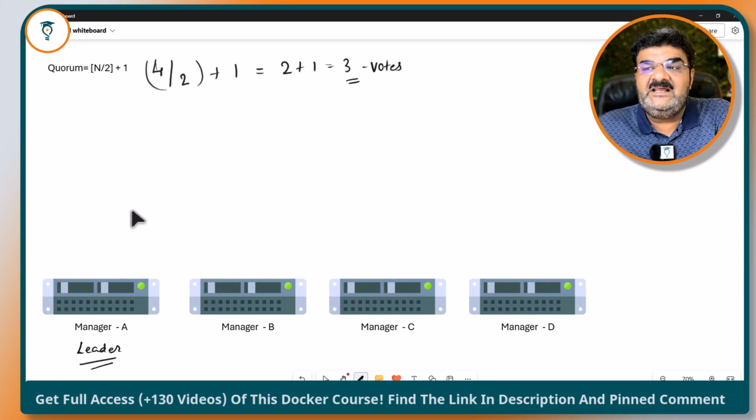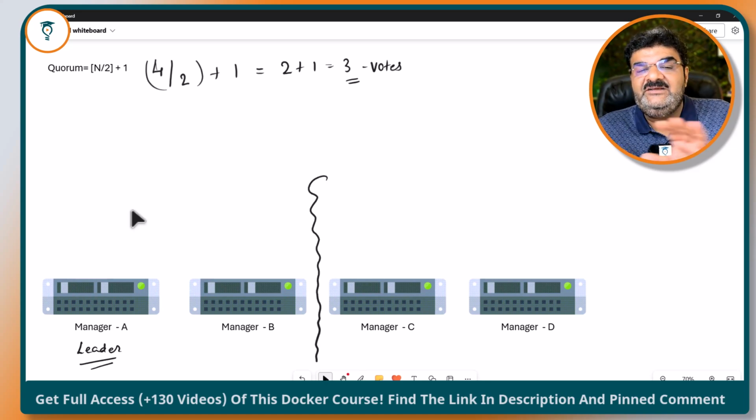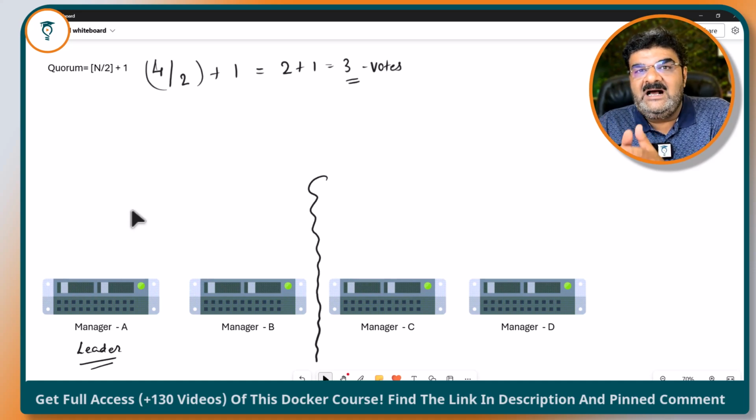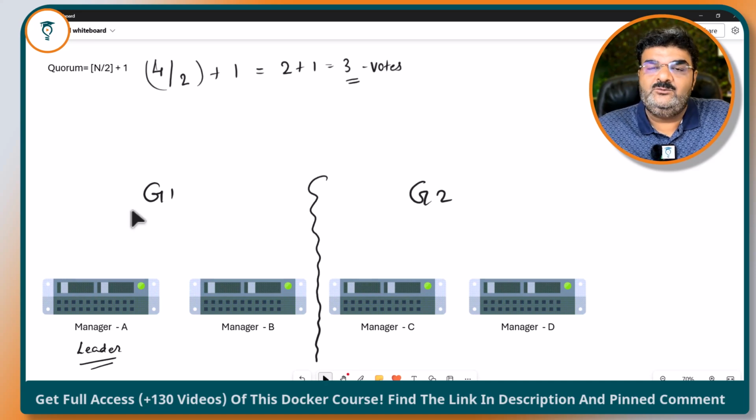What I am saying is that your Swarm cluster is actually divided into 2 parts because of a networking failure. And if you have even numbers, there is a chance that they are divided equally. So my 4 Docker hosts, 4 manager nodes, are divided into 2 equal groups, group 1 and group 2.